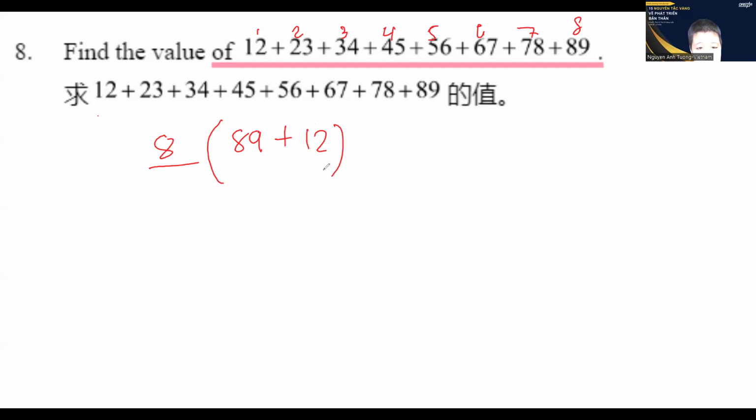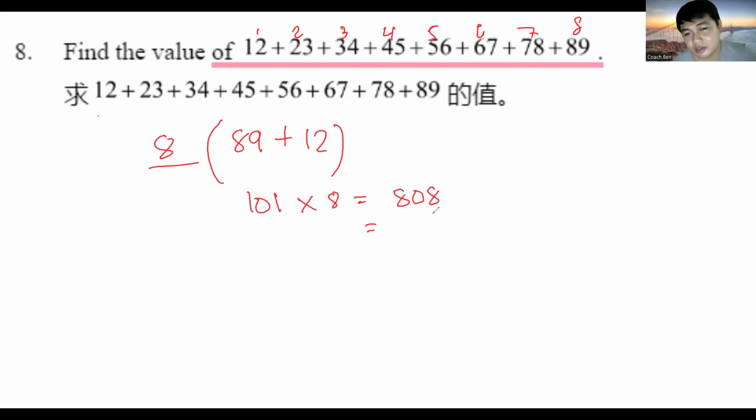Then we divide it by 2. 101 times 8, that's 808. Divided by 2, that's 404. Was this the final answer as well? Okay, 404.